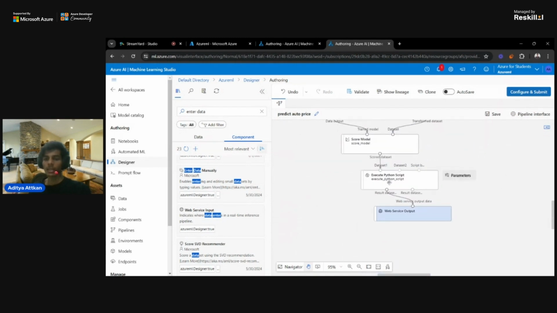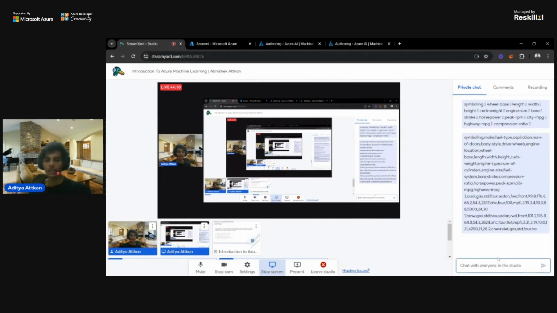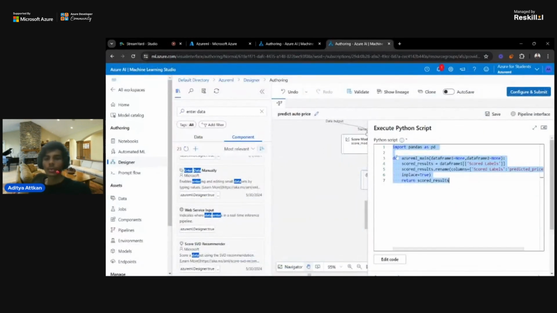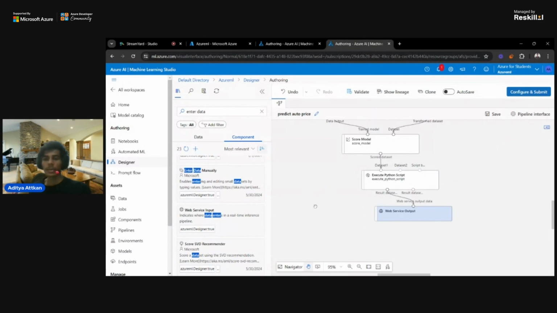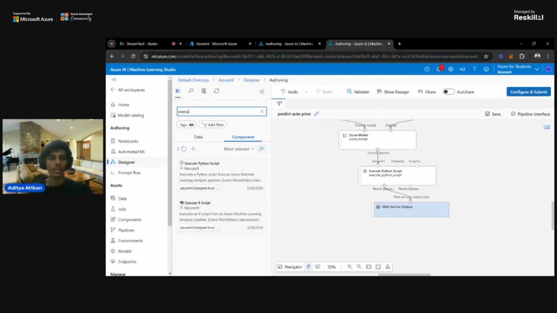Lastly, we need to add a script. I have created a script for that, and I'm adding it in the chat. Whenever your inference pipeline is created, go to score model and add a component. You can execute a Python script in that.